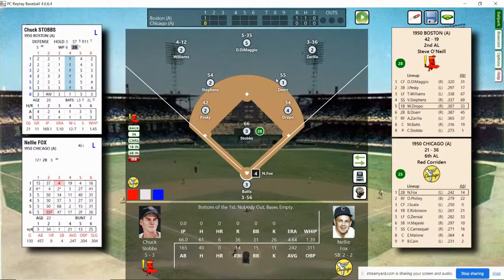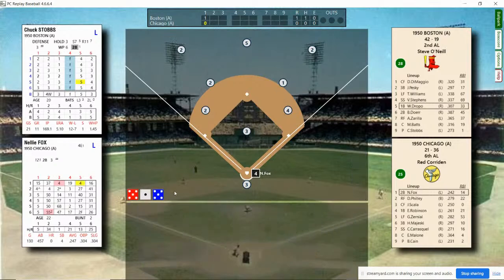For the Red Sox in the field, we have, as usual, Pesky at third, Stephens at short, Doerr at second, Dropo at first, Williams, DiMaggio, Zarilla in the outfield, Batts catching, Stobbs pitching. Nellie Fox stepping in, batting .242 with no home runs, 14 RBIs, and here's the first pitch.